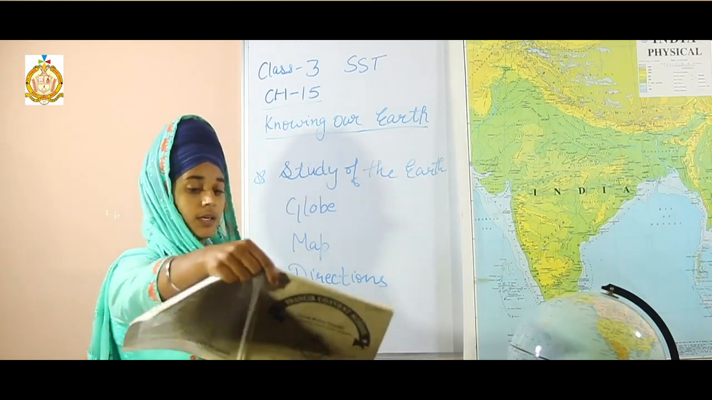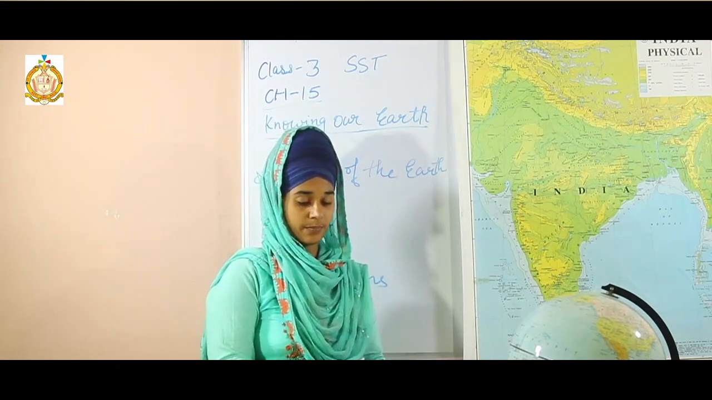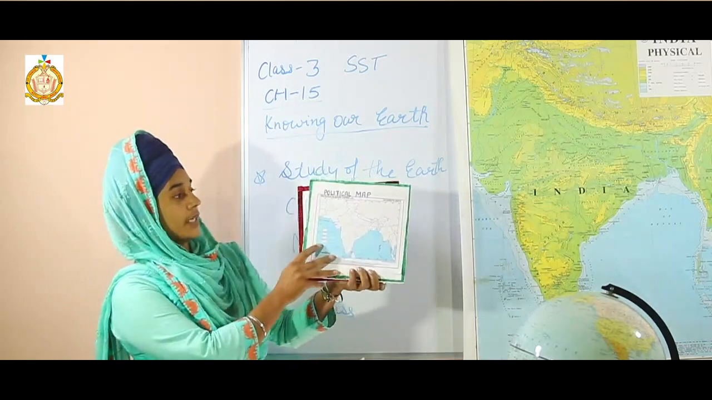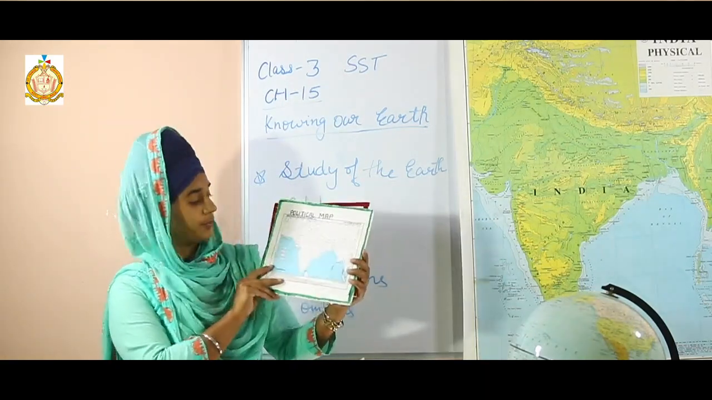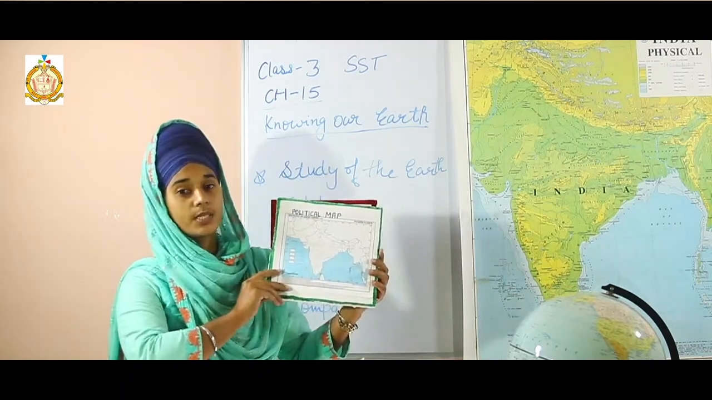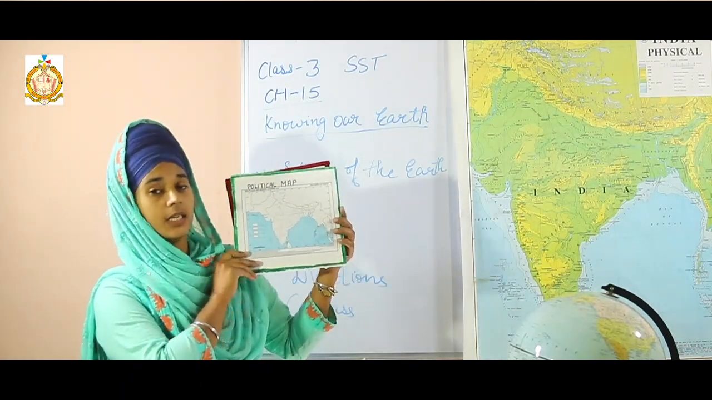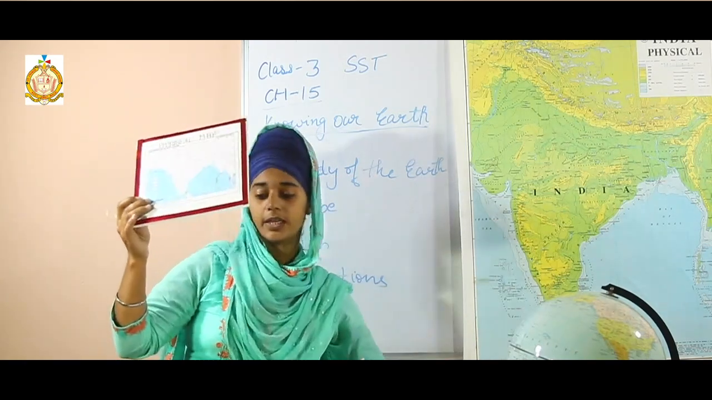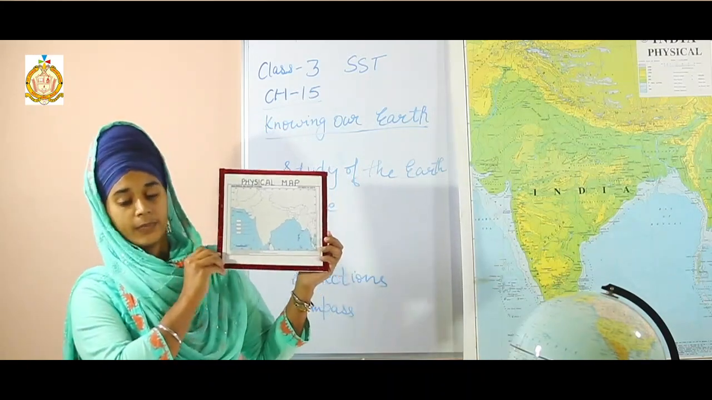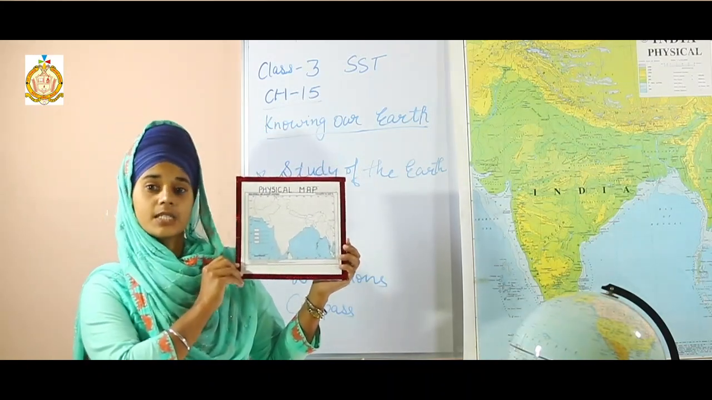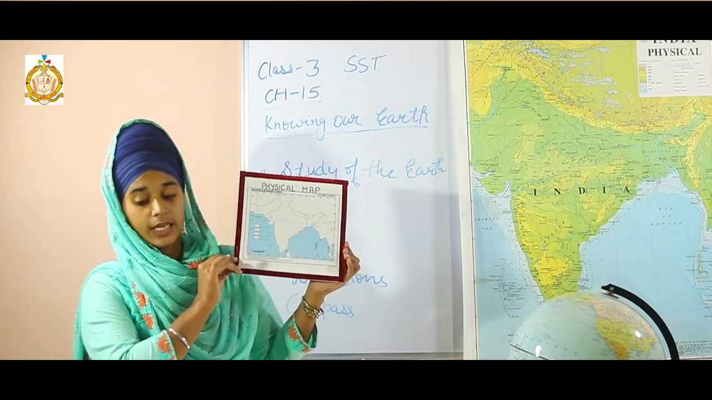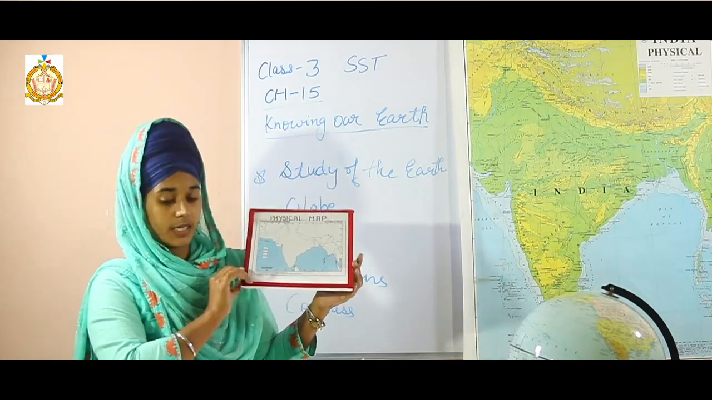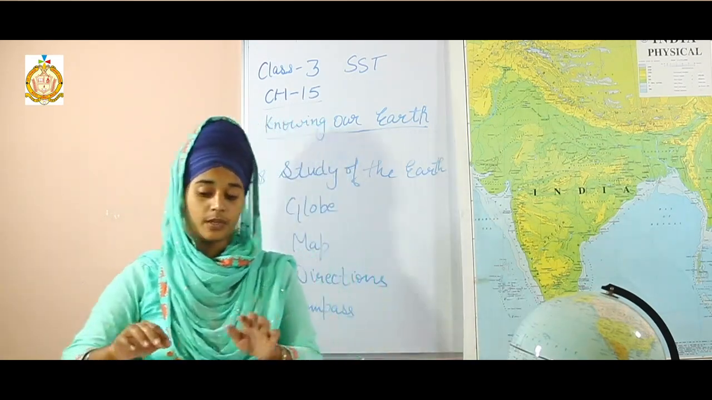Students, there are mainly two types of maps. First is the political map. It is a political map of India. It shows the boundaries between the countries and states. Now look at this. It is a physical map. It shows the physical features like deserts, mountains, rivers, seas, plains. Okay, there are mainly two types of maps.